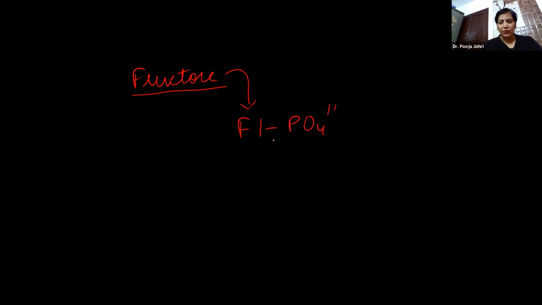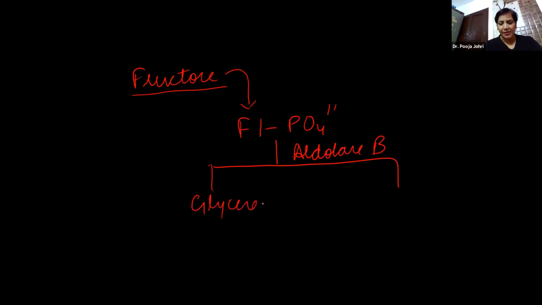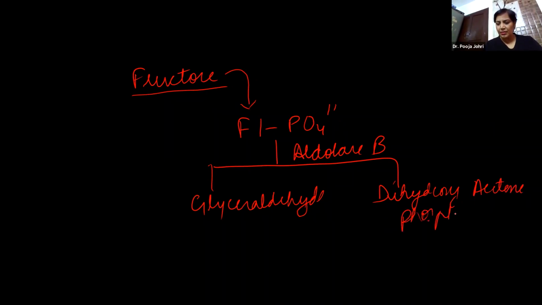This fructose 1-phosphate undergoes splitting in the presence of aldolase B to form glyceraldehyde and dihydroxyacetone phosphate.